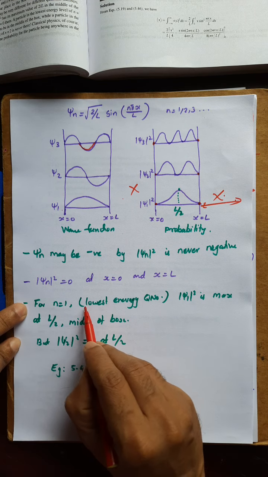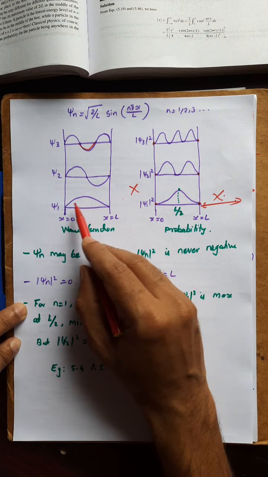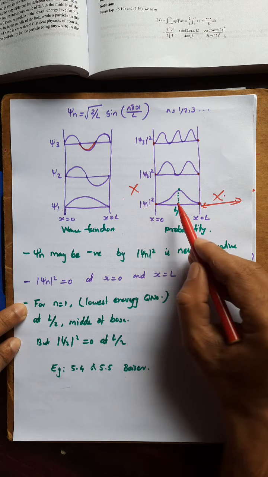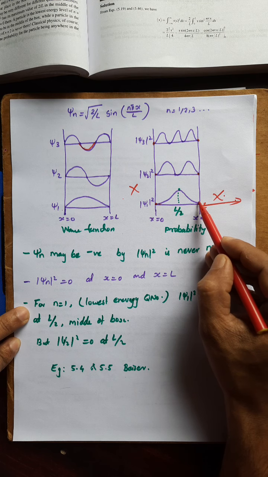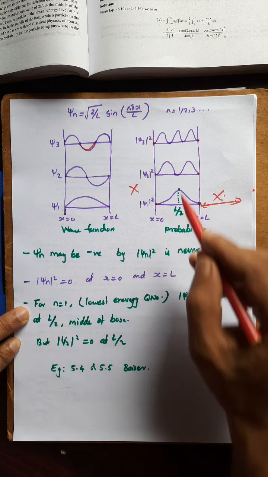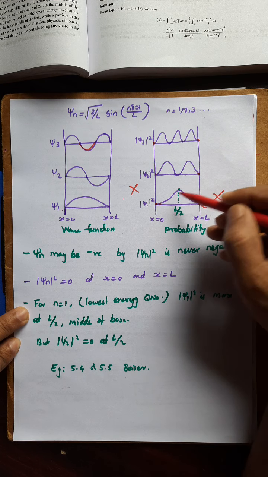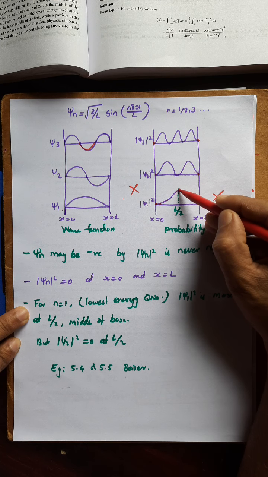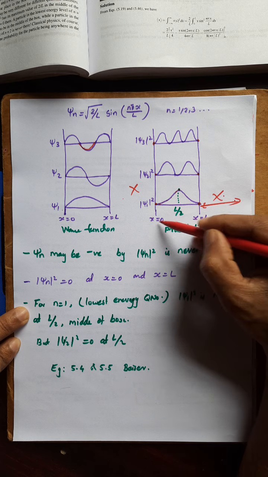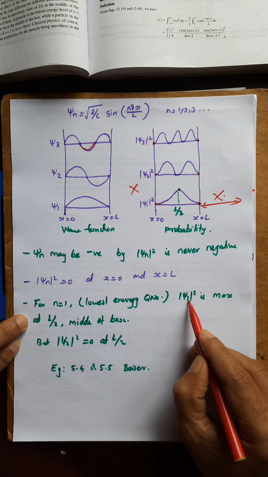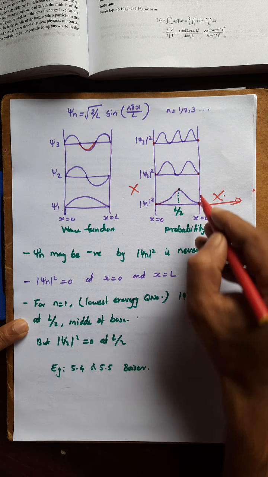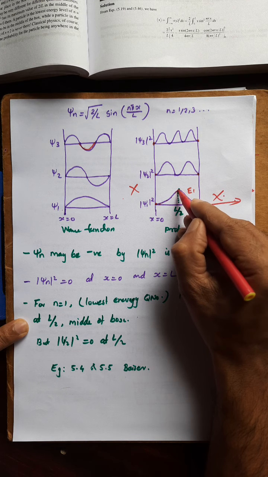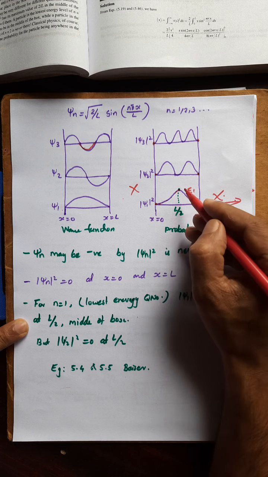Now for n equal to 1, the lowest energy quantum number, we can see the maximum probability of finding a particle. That is, for a particle with energy E1, where is the probability greater? At the middle. Middle means L by 2, the middle of this box. So mod psi 1 square is maximum at L by 2, the middle of the box. So a particle with energy E1 has maximum probability at the center, the middle of the box.